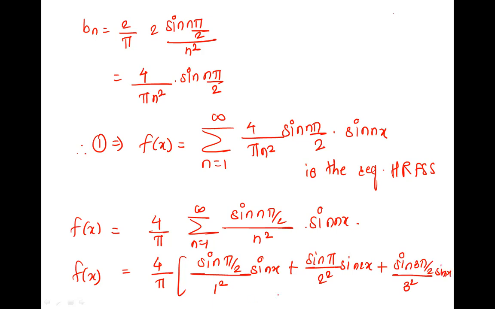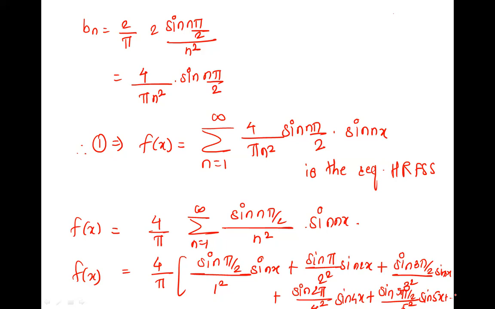Next term, sine 4 pi by 2 upon 4 square into sine 4x. We'll write one more. What is the next term? Sine 5 pi by 2 upon 5 square into sine 5x. Right, plus and so on.